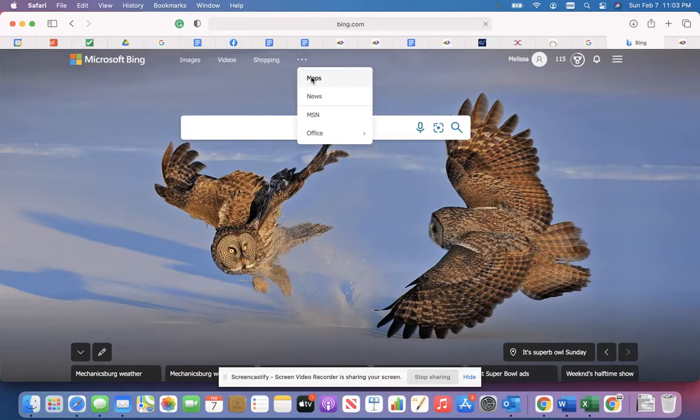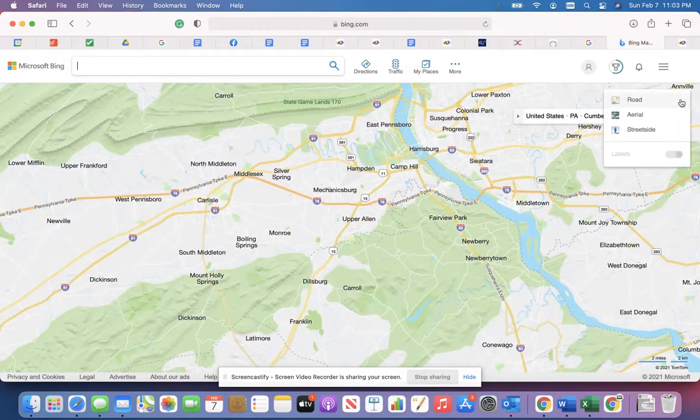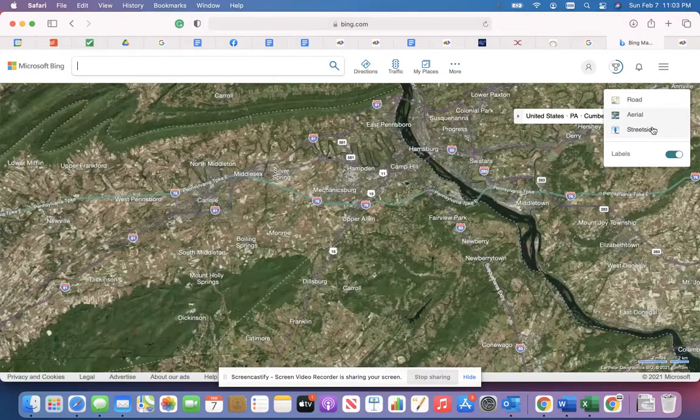The final thing I want to quickly show you are Bing Maps. Now, Bing Maps, you can view 3 different ways: road, aerial, or street side. You can get directions, you can see traffic. We have a review about this tool that has lots of classroom use ideas on our resource page.